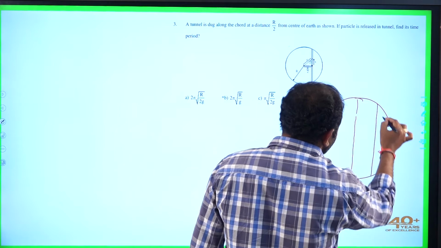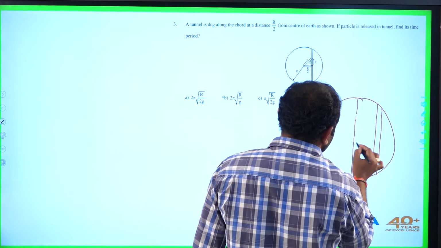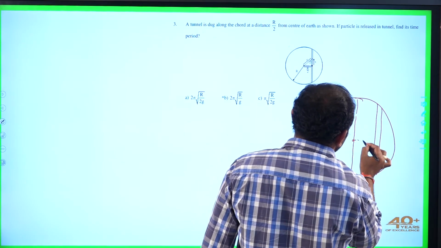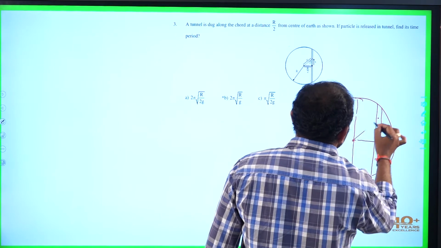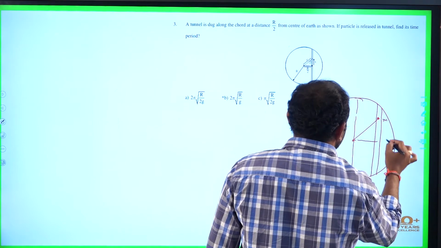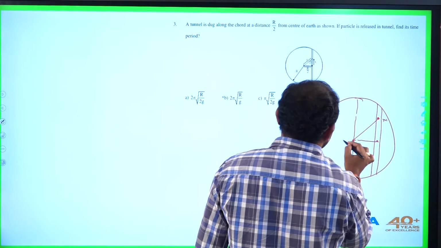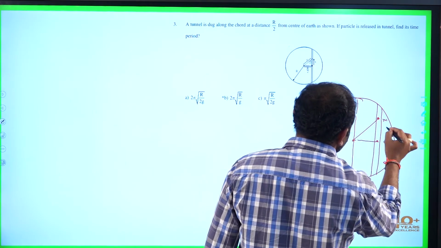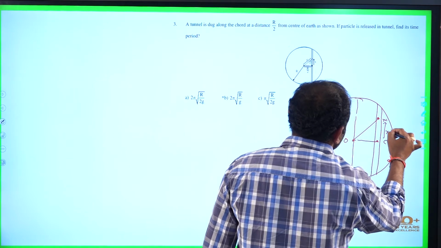Assuming this is the wall of the tunnel, this is the location of the particle which is at a distance x from the center of the tunnel. Let it be O, this is C, which is x.